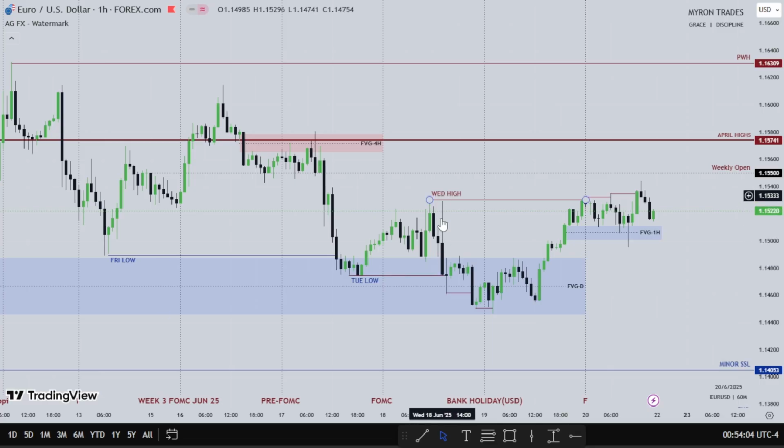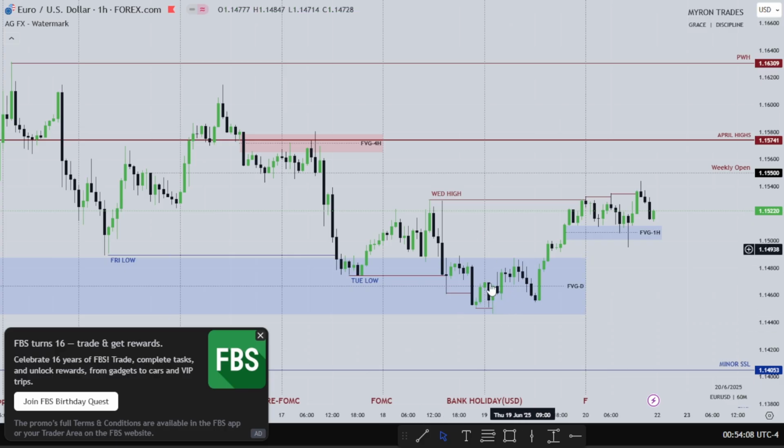Then Tuesday's lows was taken, and we had a bank holiday that Thursday for USD. You can see how choppy the price action was at the beginning of the day. Then close to the end of the day, we had an expansion from the fair value gap from the daily time frame. Then we have Friday opening and just consolidating, and we use this fair value gap from the 1 hour time frame to go higher, and we close the week.